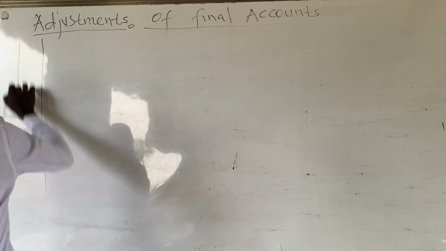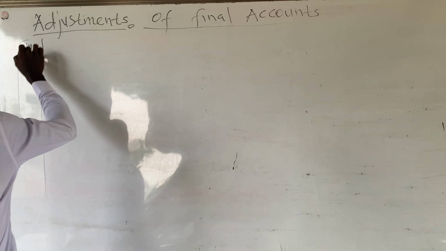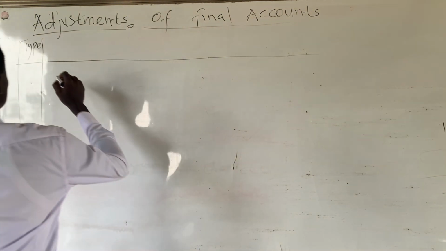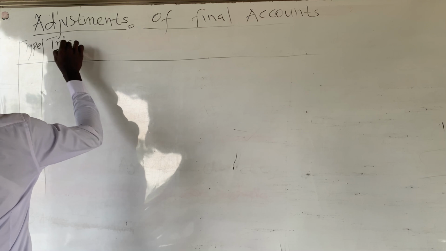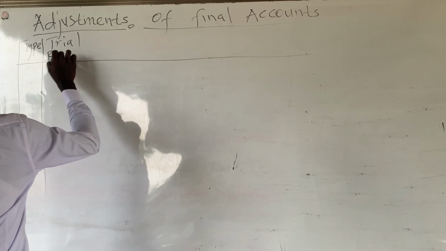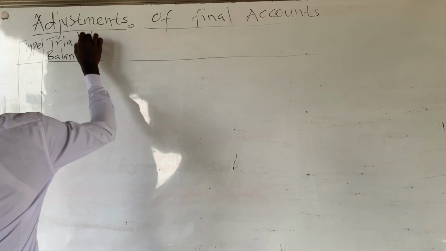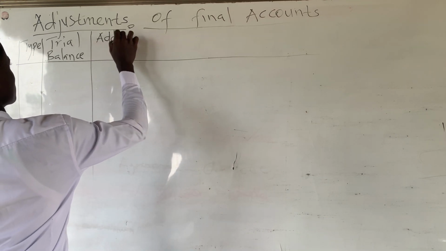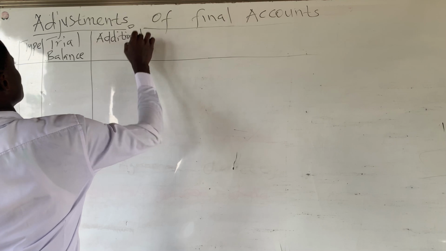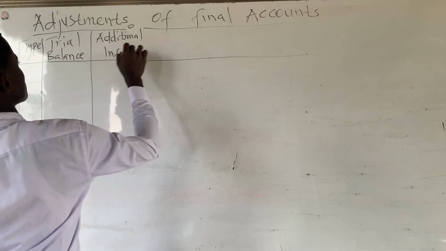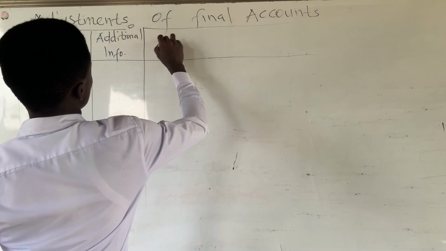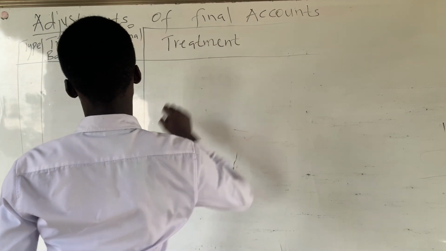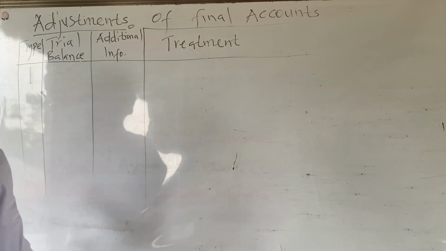So let's call this type, and this our trial balance, and additional information. And this will be the treatment. And this is our type 1.